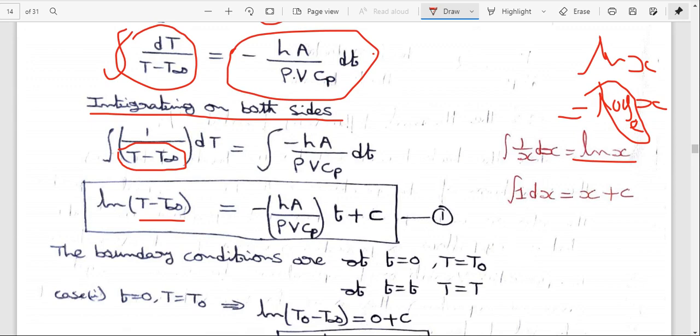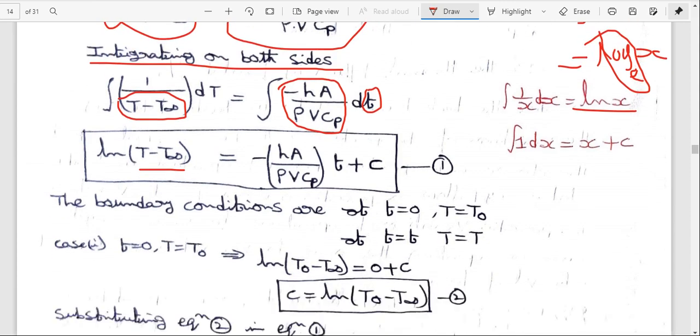Coming to the next step, the integral of minus hA by rho V Cp into dt. Here there is no time term inside, so this is the constant term. That's why I am considering minus hA by rho V Cp into the integral of 1 dt. What is the formula for integral 1 dx?